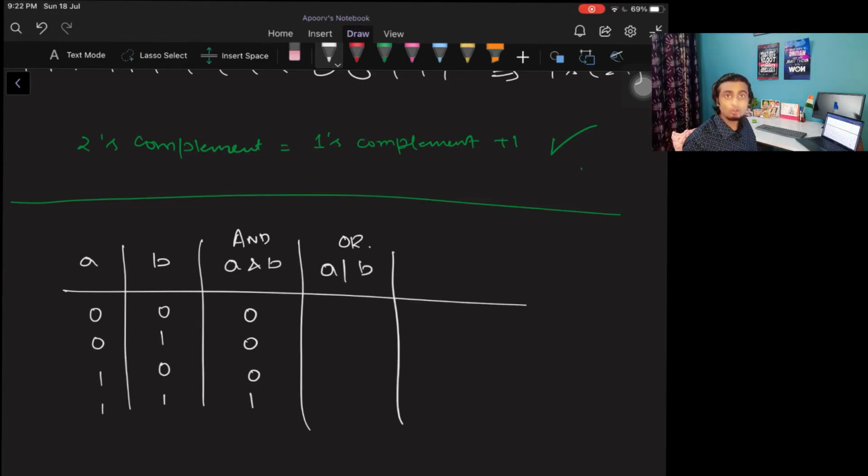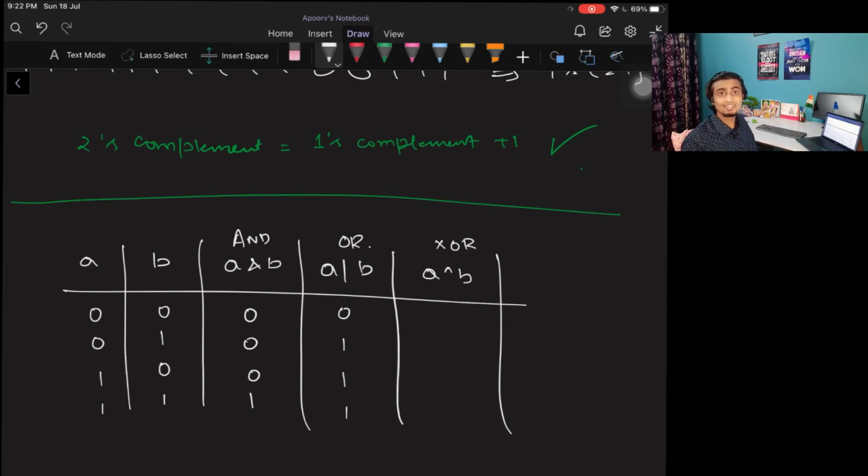So what does the OR operator say? If any one of the bits is 1, just make it 1. If both of them are 0, then only make it 0. So here it is 0 1 1 1. Now coming to the most important operator that we will be using most frequently in our coding questions, that is the XOR operator.